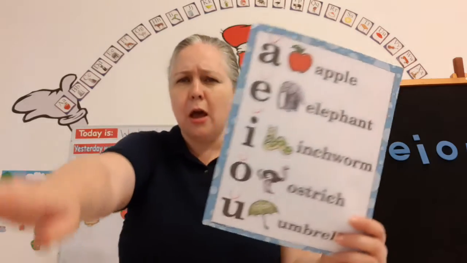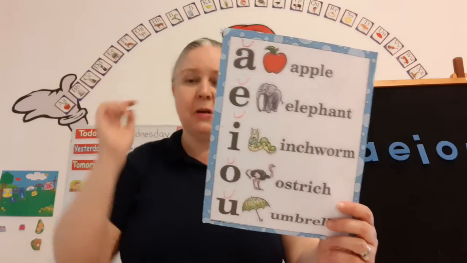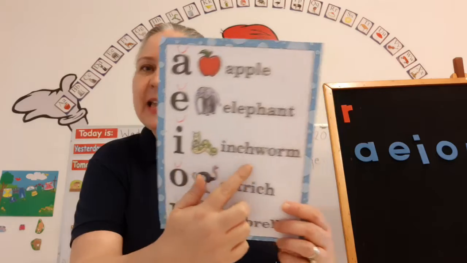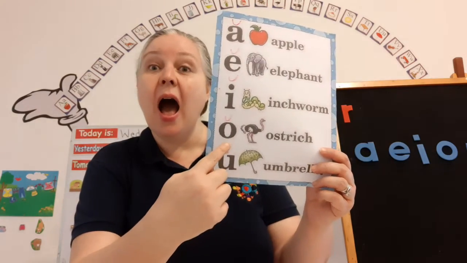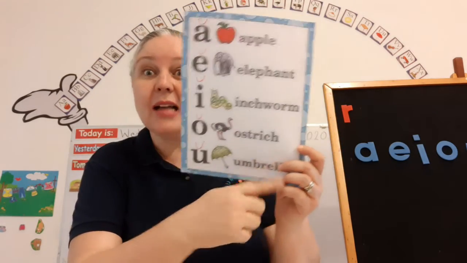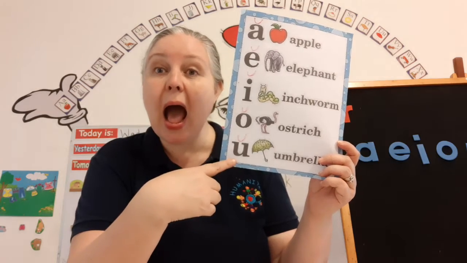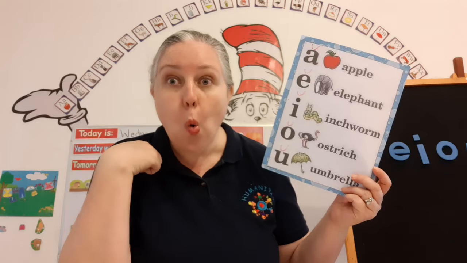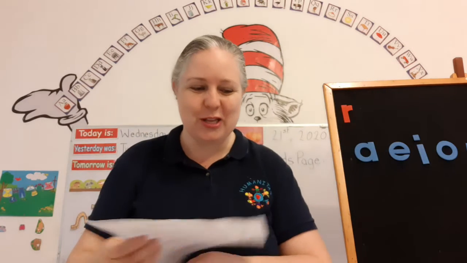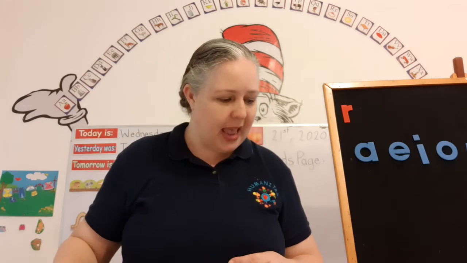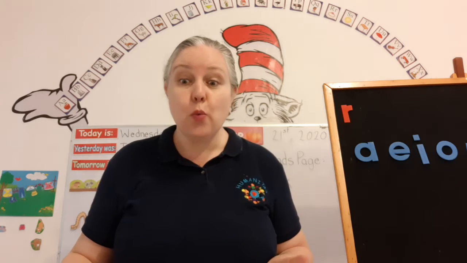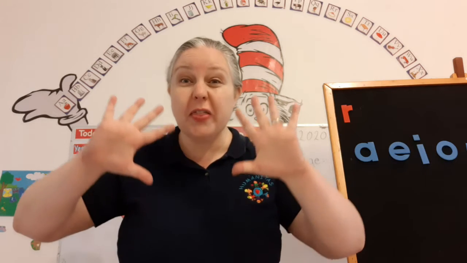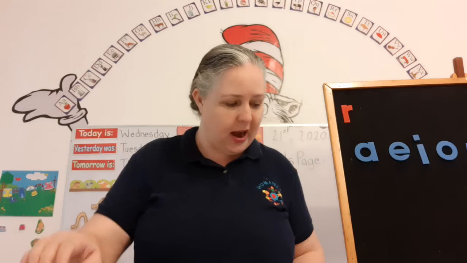Elephant. What does the elephant say? Inchworm. Ostrich. Umbrella. Wow, super good looking.